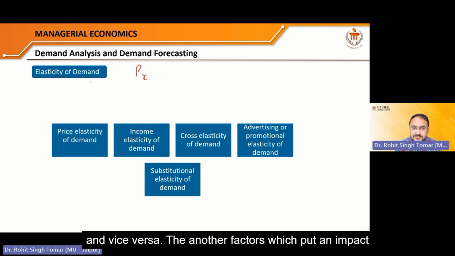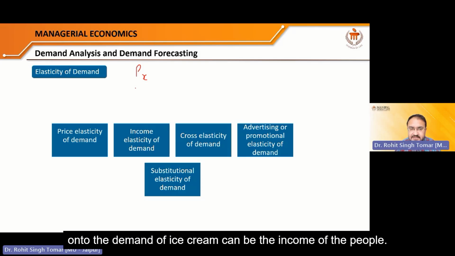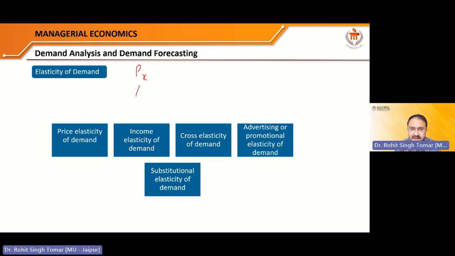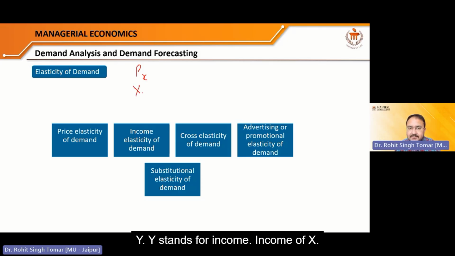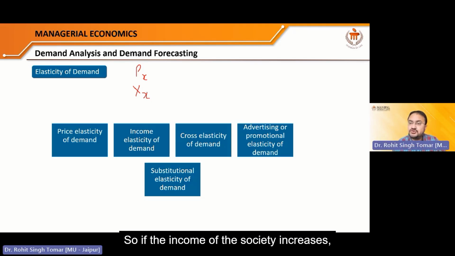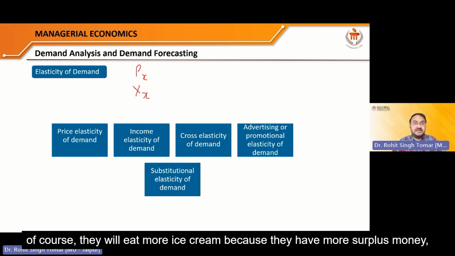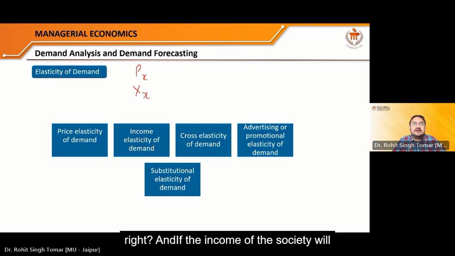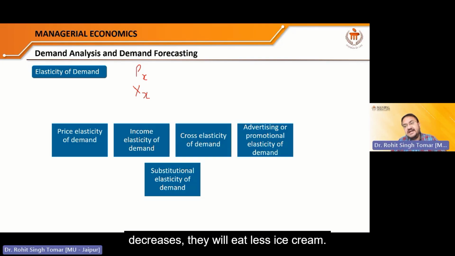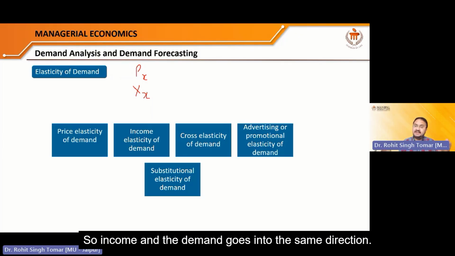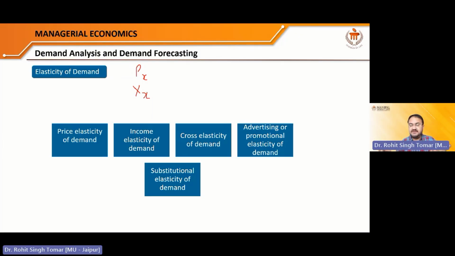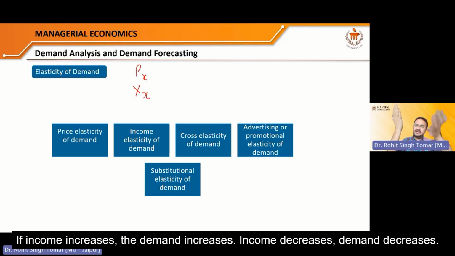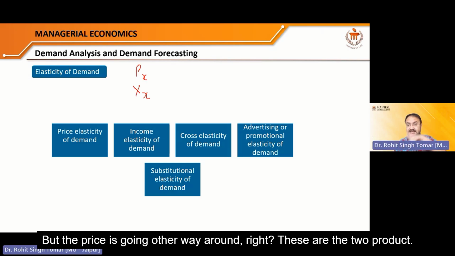Another factor which puts an impact onto the demand of ice cream can be the income of the people. Y stands for income. Income of X, X is ice cream here. So if the income of the society increases, of course, they will eat more ice cream because they have more surplus money, right? And if the income of the society decreases, they will eat less ice cream. So income and the demand go in the same direction. If income increases, the demand increases. Income decreases, demand decreases. But the price is going the other way around, right? These are the two factors.